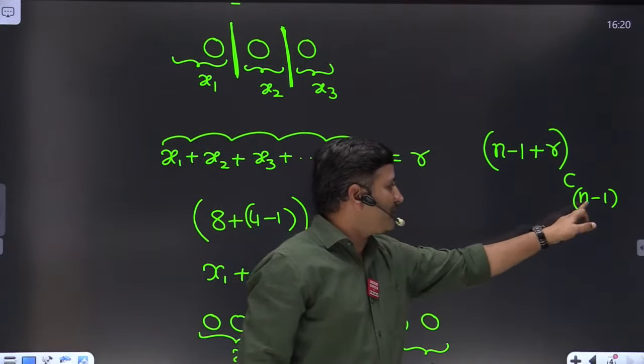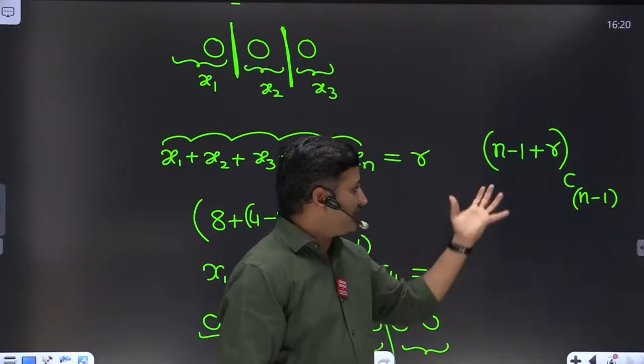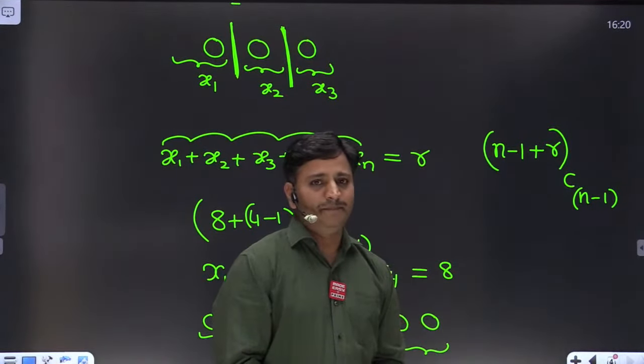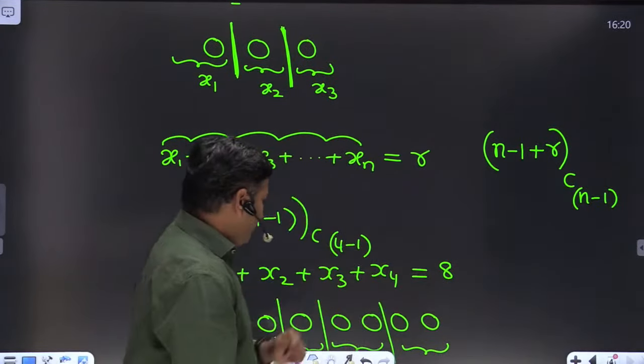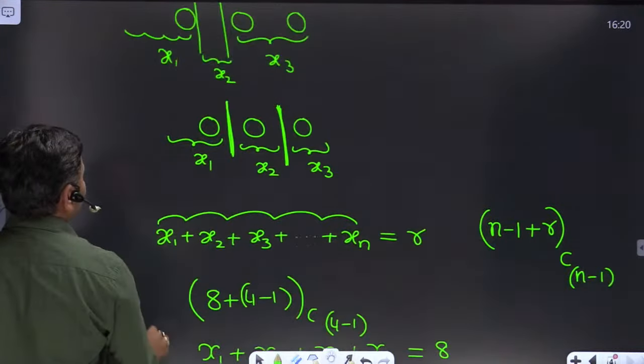Among these many places, we have to choose n minus 1 places to place vertical lines. Clear? n minus 1 plus R places are there. We have to choose n minus 1 places to place these vertical lines. So that is the solution for the given problem, friends. Okay. So by applying this formula in this problem,